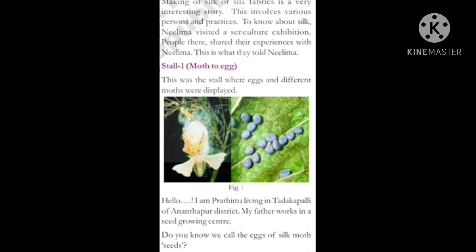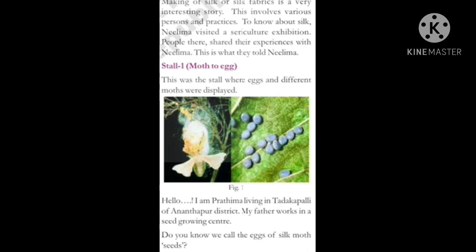We also keep paper or cloth pieces to protect them. When they lay eggs on that paper, we remove the paper and keep it in the paper plate. In that paper plate we keep the mulberry leaves, and on those leaves we keep these eggs. These eggs come out in the form of small worms.